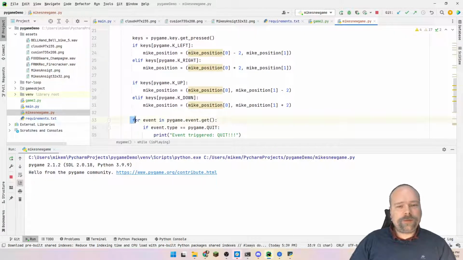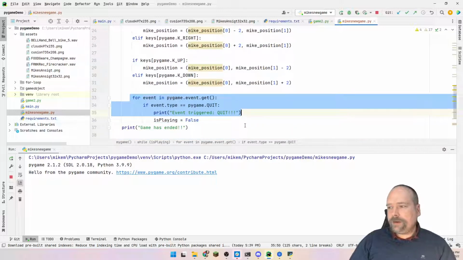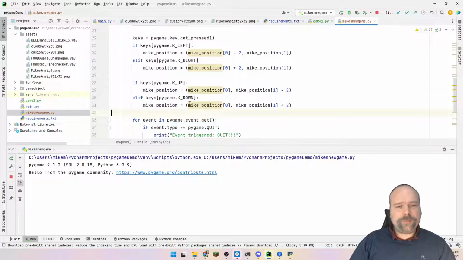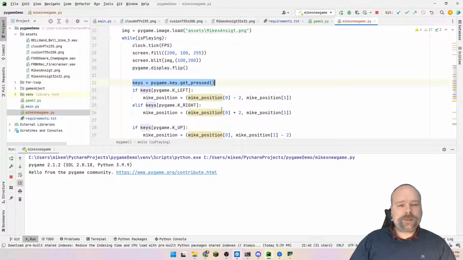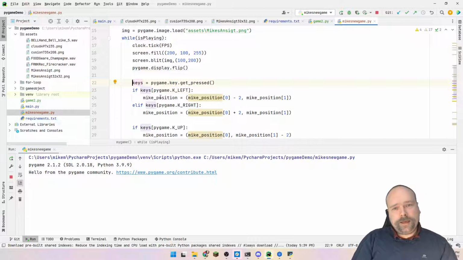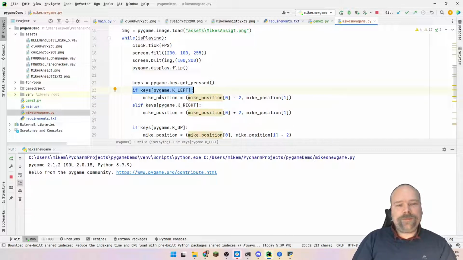But I can listen for keystrokes right down here under events. If I want to do that, I can also look for mouse movement events right here under events. But it's much better to get the pressed keys with pygame.key.get_pressed like this, and then I get a list of all of the keys that are actually pressed right now. So if I smash my fist into the keyboard and hold it down, I can hold down maybe 10 keys at the same time. Then that would be this list right here. Then I ask, is the left key being pressed right now? That's what I do right here.